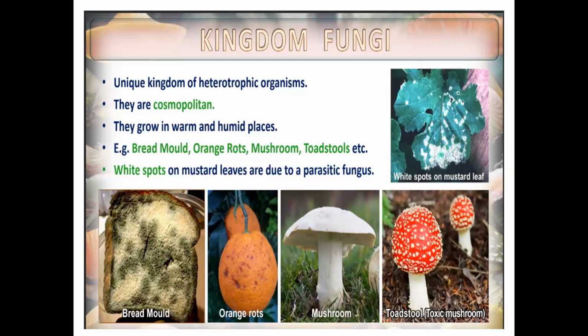Yeast is used to make bread and beer. Other fungi cause disease in plants and animals. Mostly they are parasitic. Like wheat rust, caused by Puccinia, is an example. Then Penicillium is a fungi which was used to produce antibiotic. Okay, this was the first antibiotic.